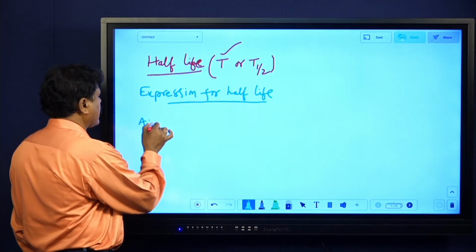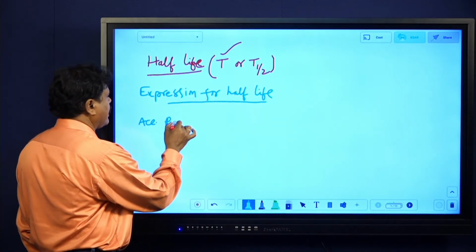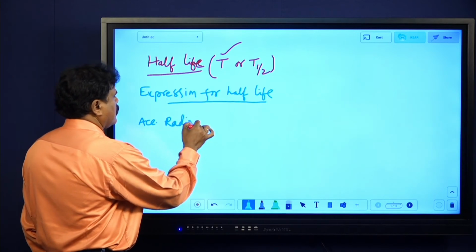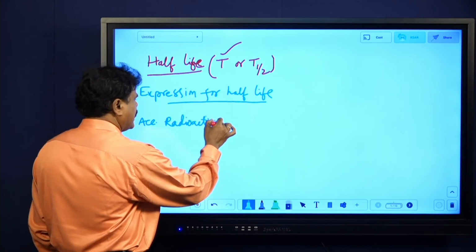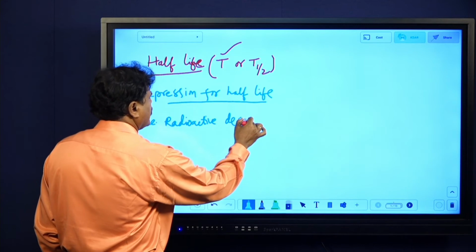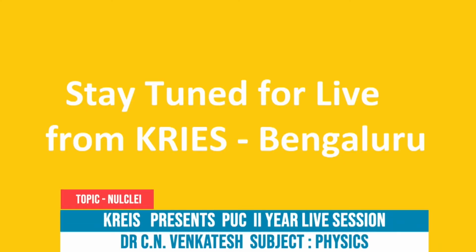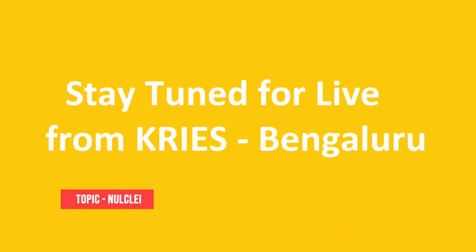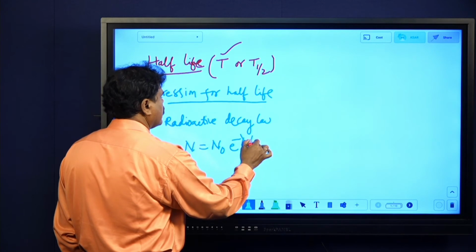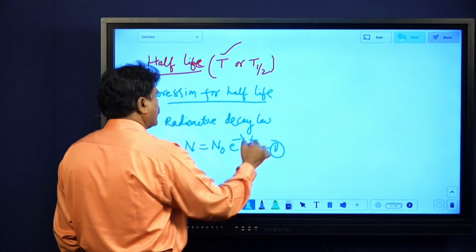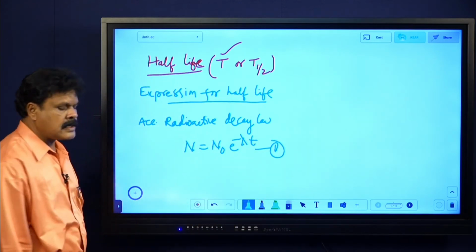According to radioactive decay law, these are all pretty simple derivations compared to anything. According to radioactive decay law, we write n equals n naught into e power minus lambda t. Directly I am making use of that.